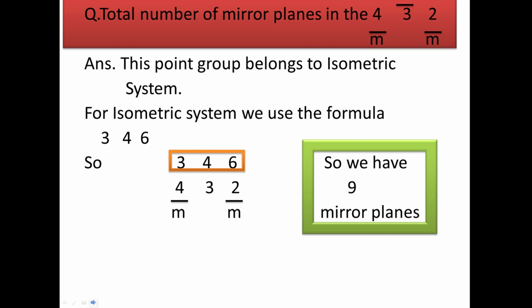Here we can clearly see that we have 3 mirror planes perpendicular to the 4-fold axis and 6 mirror planes perpendicular to the 2-fold axis. So in total we have 9 mirror planes.